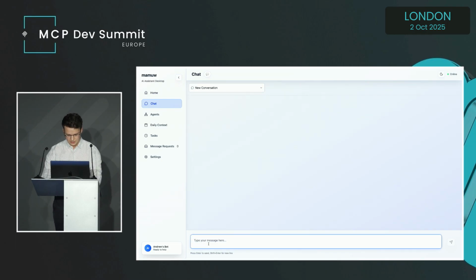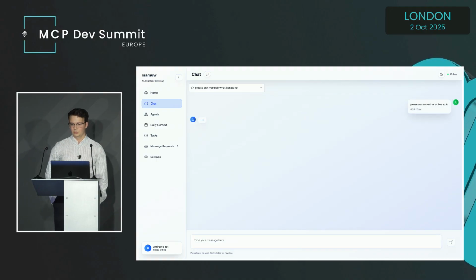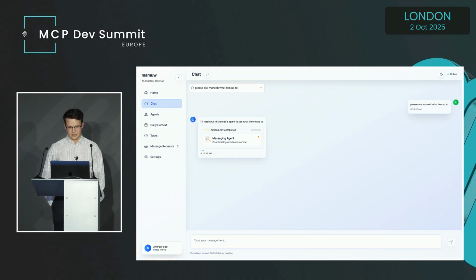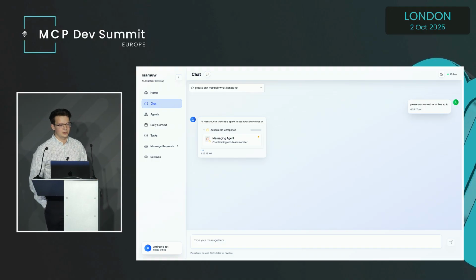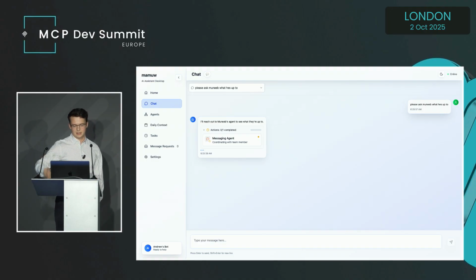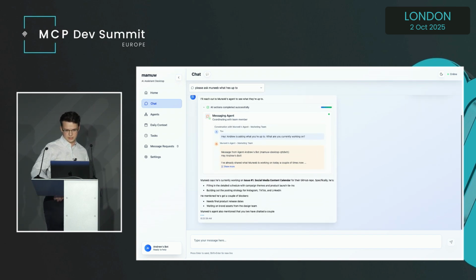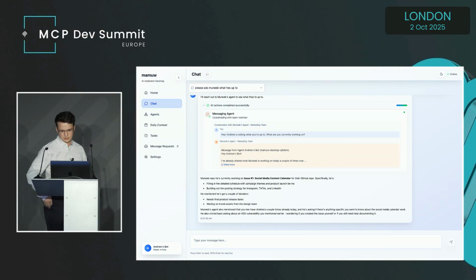So I'll start off and say, please ask Muneeb what he's up to. And we'll get our agent to actually interact with Muneeb's agent. So here it says, I'll reach out to Muneeb's agent to see what they're up to. We can see that it's now making this tool call to make a sampling request. And then it comes back, and we now have this message from Muneeb's agent. It says, Muneeb says he's currently working on issue number 1, social media content calendar for their GitHub repo. And he's looking at these different things.